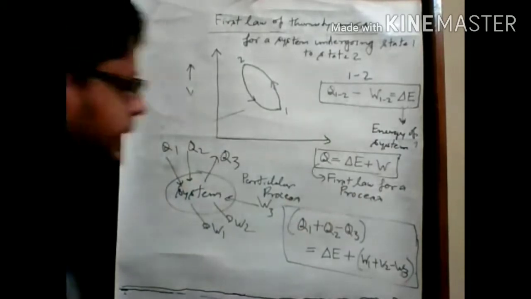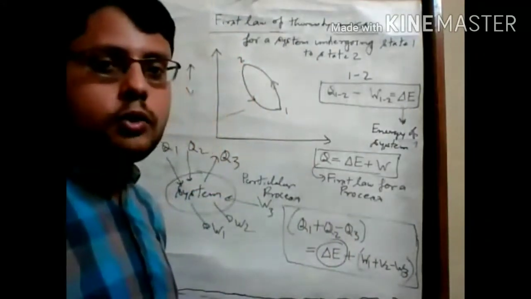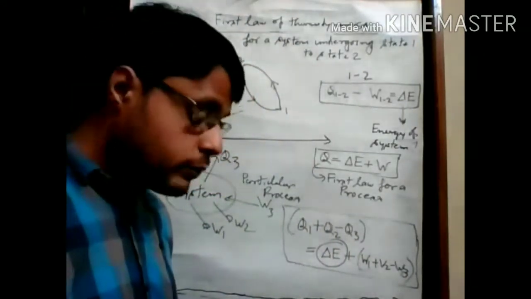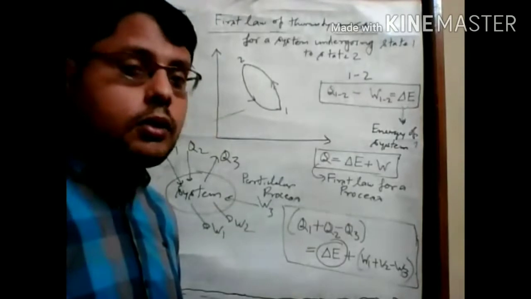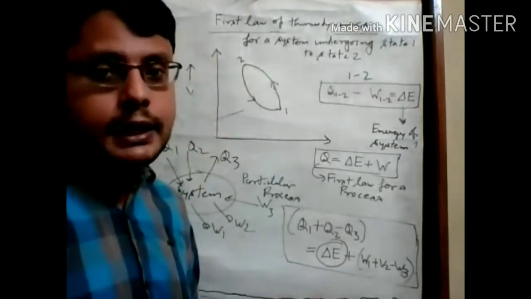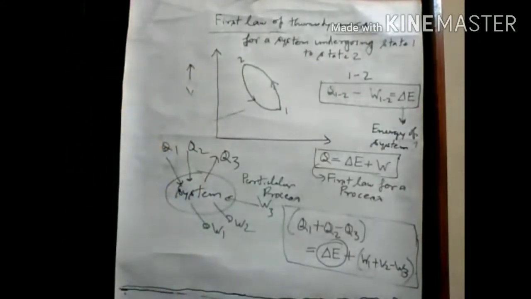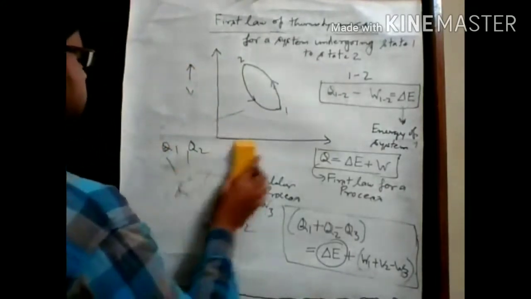Now we move towards understanding this term delta E. What is delta E? Is it a property of the system? And this delta E, which type of energy is stored inside the system? So we move towards the next point.